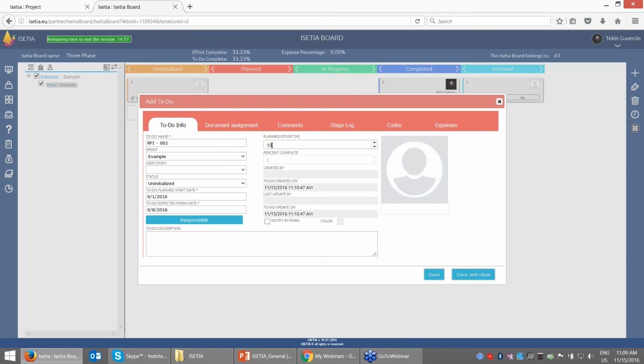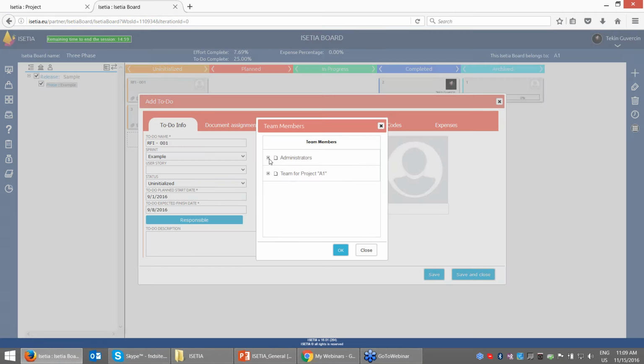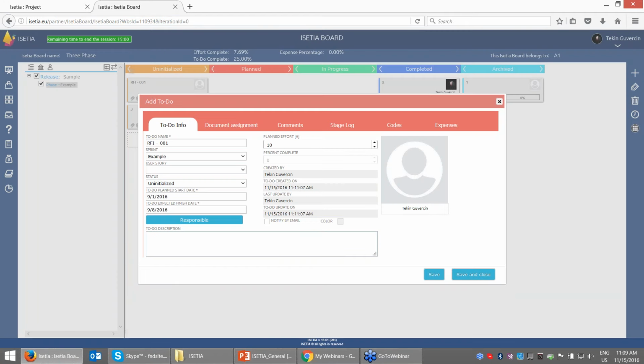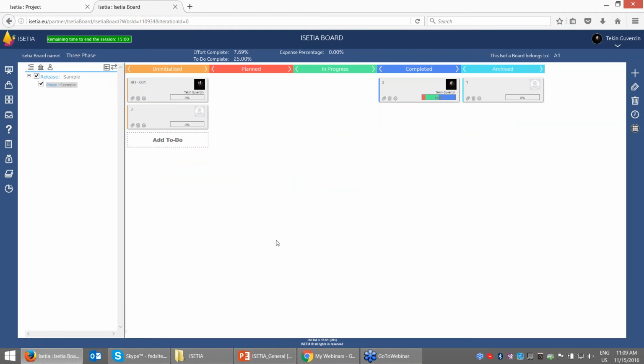You don't have to estimate effort for the RFI process. You can put the deadline and just create a new RFI. When you create a new RFI, you can also assign the responsible person. Now Tekken is assigned this work, and you can save and close it. So you can see that this new RFI has been created.